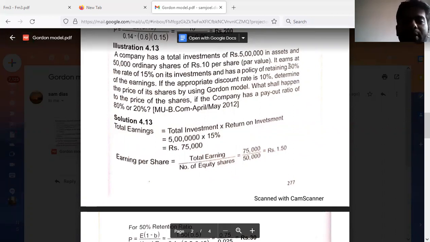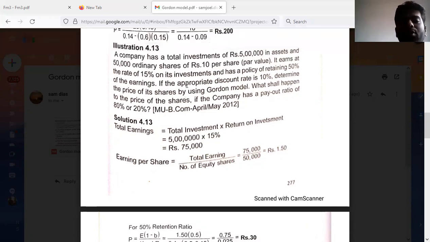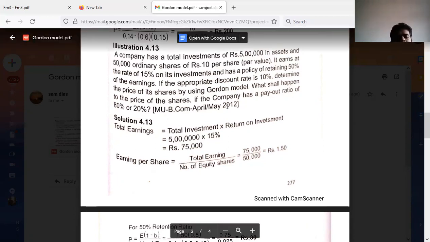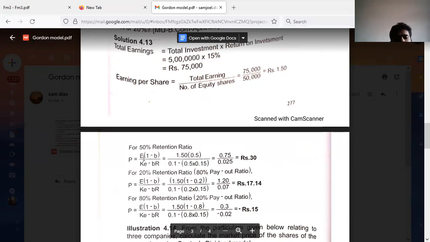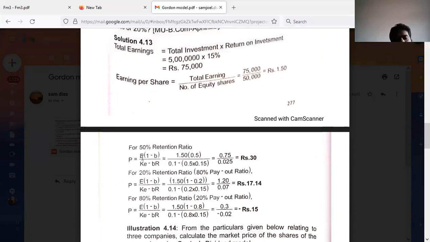Retaining, see here, 50% is the retention ratio. That means payout ratio would be 50%. So in the first case, 50% payout ratio, second case 80% payout ratio, and third case 20% payout ratio here. Under three situations we have to solve this problem. We have found all the necessary information now. E, that is earning per share, we have calculated as rupees 1.50 here.